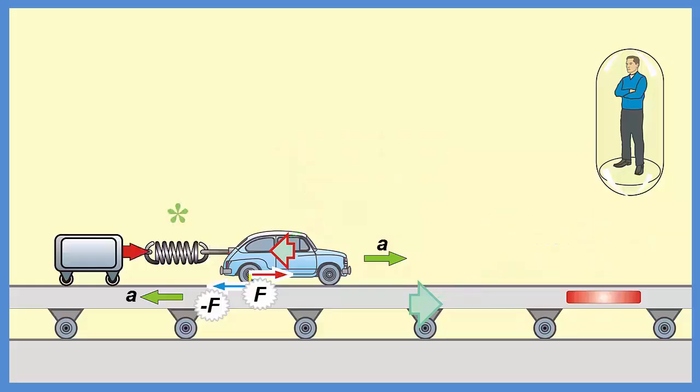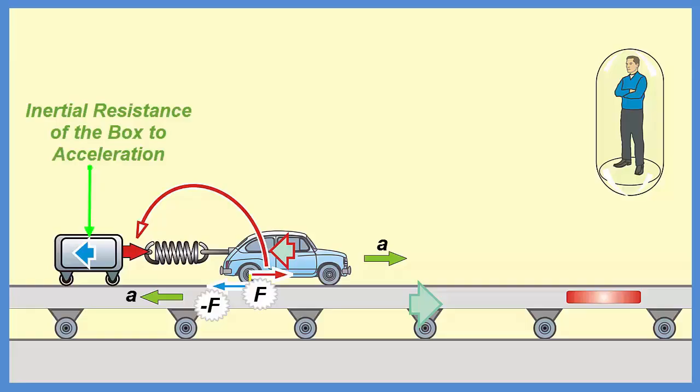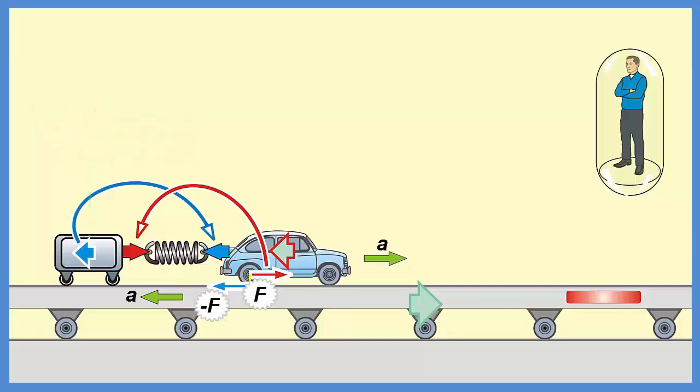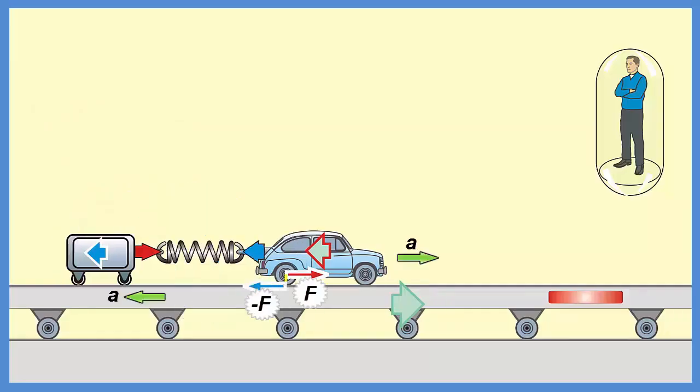The driving force acts upon the wheeled box, through the spring, causing the acceleration of the box. The box then resists acceleration. The resistance of the box to acceleration acts upon the car. The sum of the resistances of the car and the box to the forward acceleration equals the resistance of the wheelbase to the backward acceleration, as required by Newton's third law.